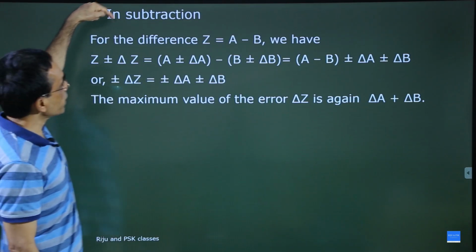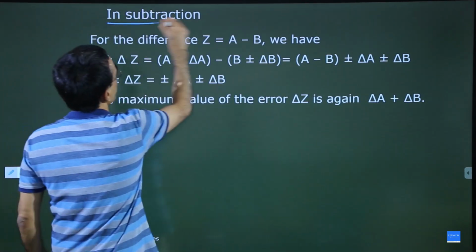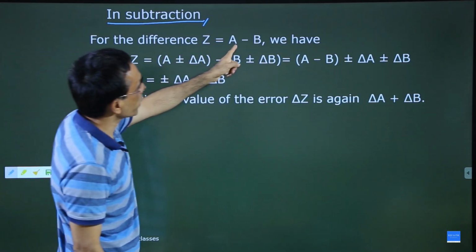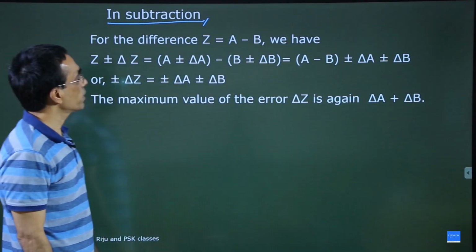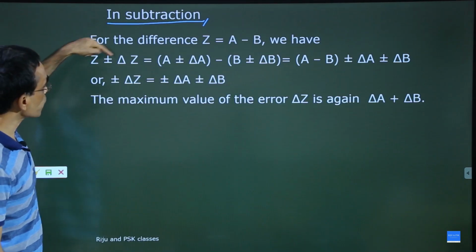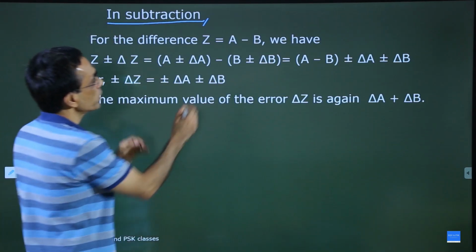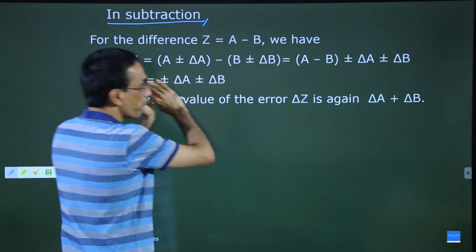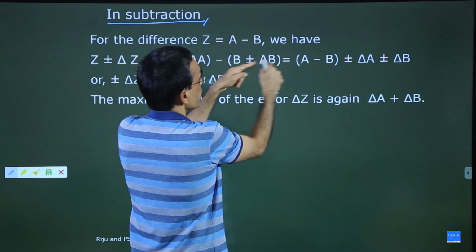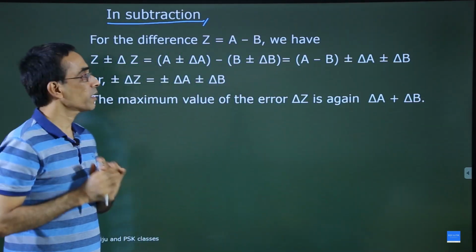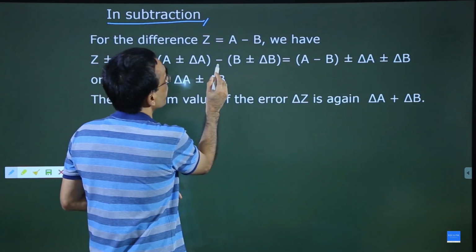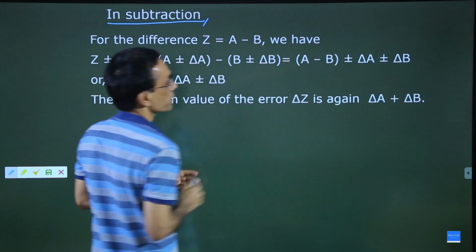Watch out. In subtraction, how to do this? In subtraction, okay, for the difference Z equal to A minus B, we have Z plus or minus delta Z equal to, write A with error, A plus or minus delta A, minus B with error, B plus or minus delta B. Now rearrange. What to say? A minus B, that is a single bracket.